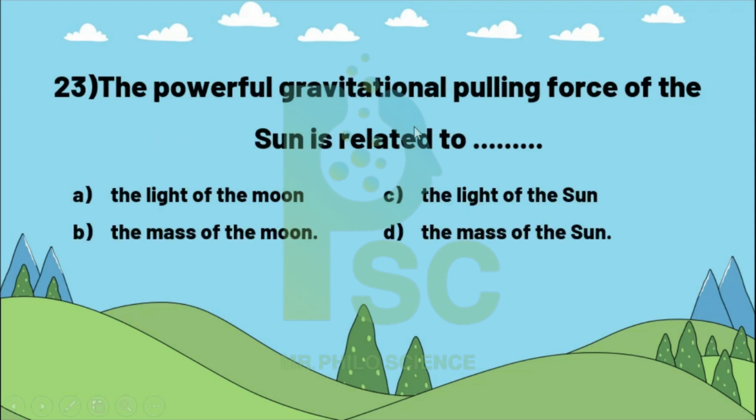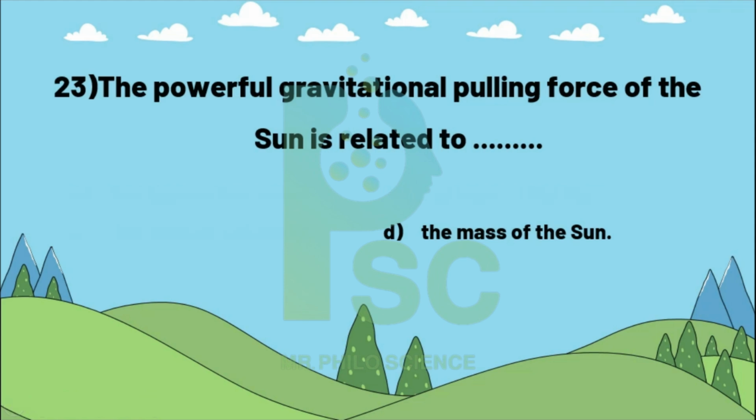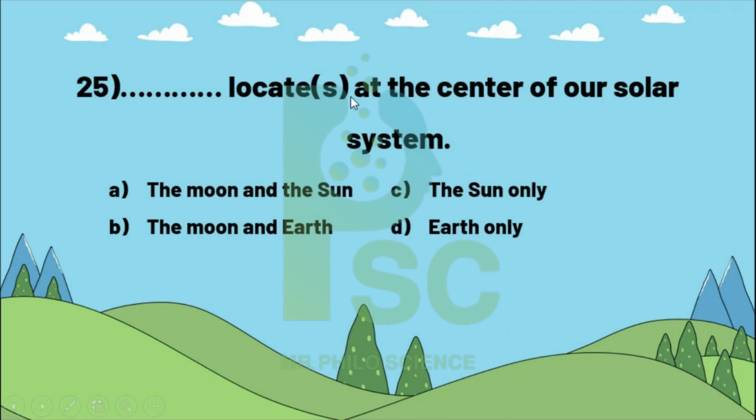The powerful gravitational pulling force of the Sun is related to the light of the Moon, the light of the Sun, the mass of the Moon, or the mass of the Sun. The mass, Mr., of the Sun. Why? Because the Sun is a very big object in the solar system, so it has a great, powerful gravitational pulling force. Which is located at the center of our solar system: the Moon, the Sun only, or the Earth only? Of course, the one at the center is the Sun only.